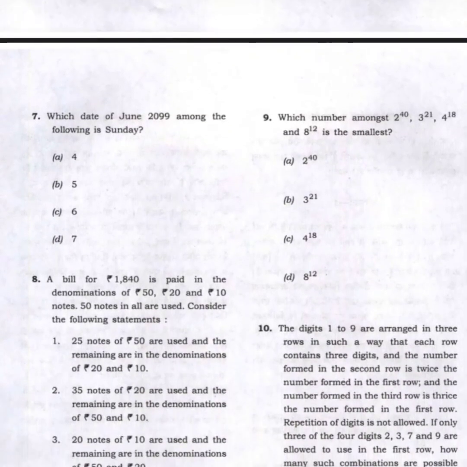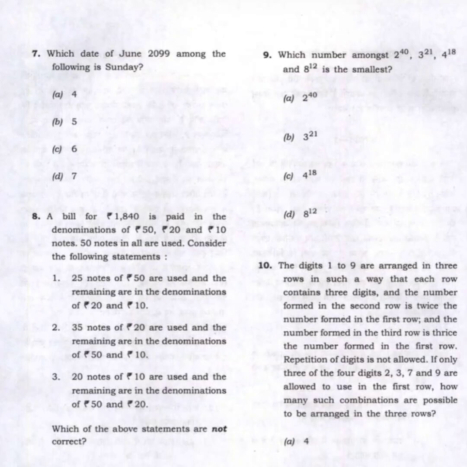Question number 7. Which date of June 2099 among the following is a Sunday? Option A, 4, option B, 5, option C, 6, option D, 7. Answer is option D, 7.